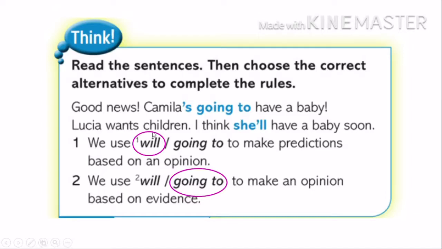So remember, we use will to make predictions based on an opinion. This is an opinion. She wants children. That's why I use will. But when I'm based on evidence, we use going to. We make an opinion, but we're based on evidence. I'm looking at her and I know that she's pregnant. Okay? So let's practice. Number 1, will based on an opinion. Number 2, going to based on evidence.